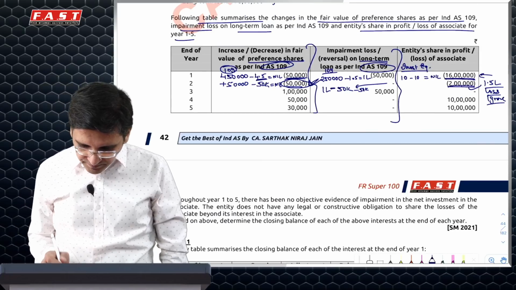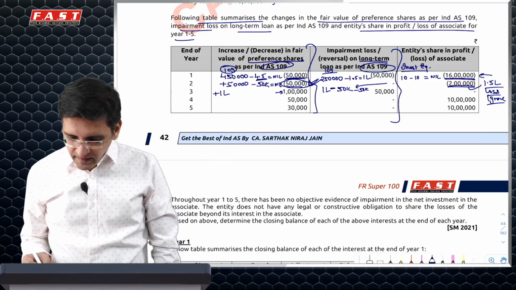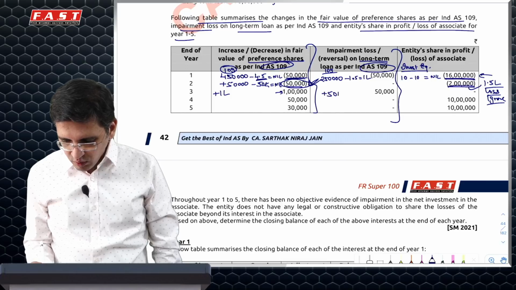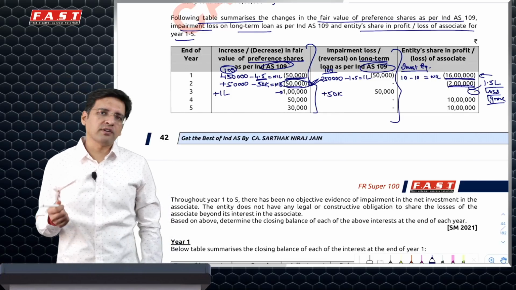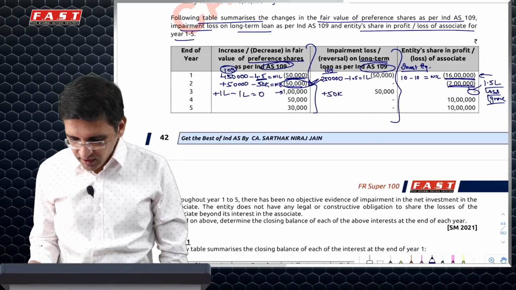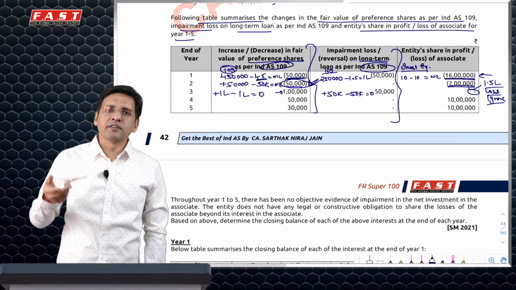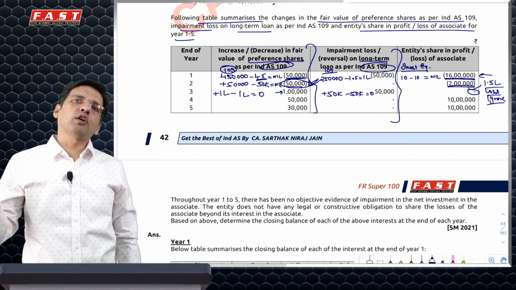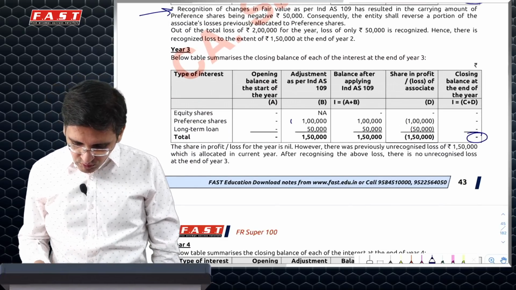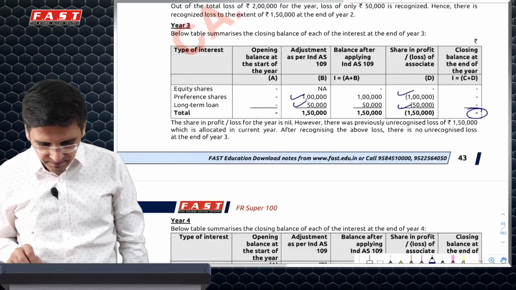Now let's come to the third year. Thankfully, in the third year the value increases. So this goes plus 1 lakh, and this also gets increased by 50,000. But there's no loss. Now see, last year you had ignored a loss of 1.5 lakh. Now you have two investments where you can adjust this loss. You'll have to book a loss of 1 lakh here and 50k here. So that means we'll book a gain of 1 lakh in preference share, 50,000 reversal of impairment loss in loan assets, and then the loss which we had ignored last year, we'll have to book that. Still all my assets would come at zero. But I'll have to do the adjustment of the 109 gain and then the adjustment of the Ind AS 28 loss.